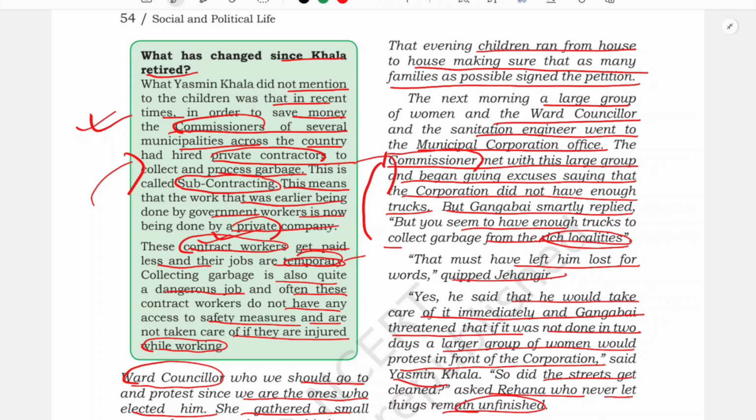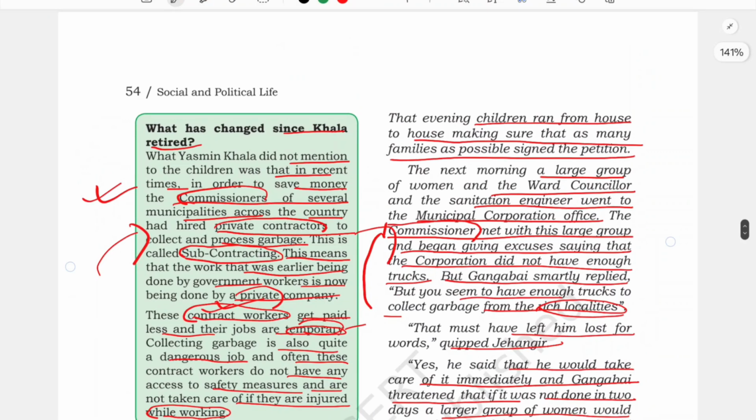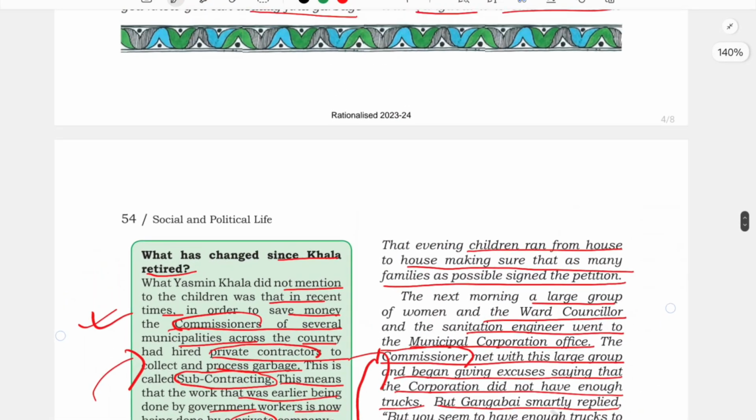I hope you have enjoyed this chapter, and we have learned about the urban administration, isn't it? We have now learned about the rural administration as well as the urban administration, and we still have 2 chapters remaining from this book. We are going to see about rural livelihoods in our next class, and also about urban livelihoods. I hope you have gained so much knowledge from this chapter.